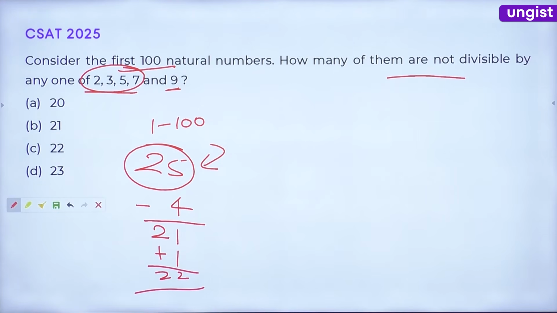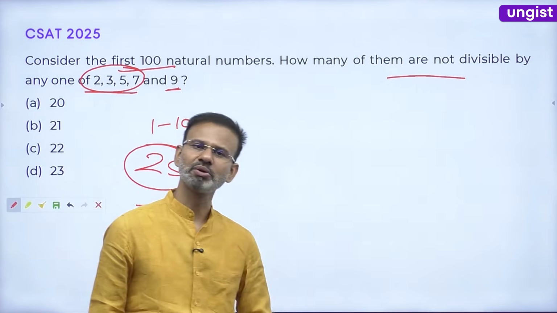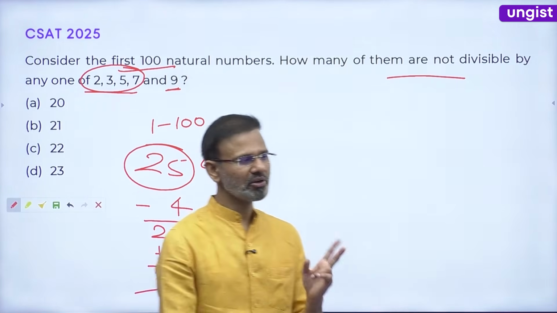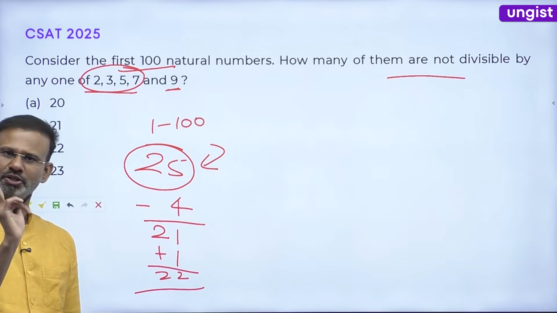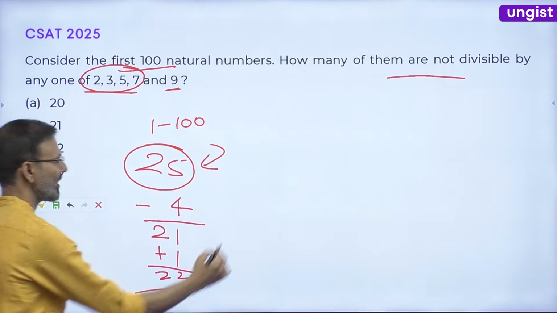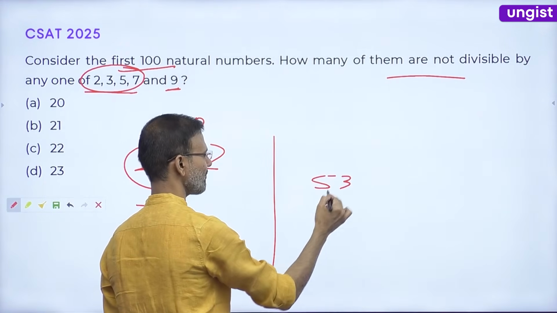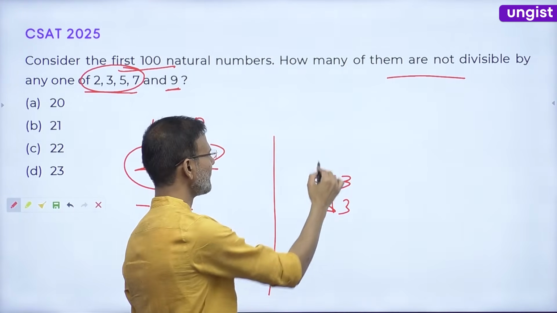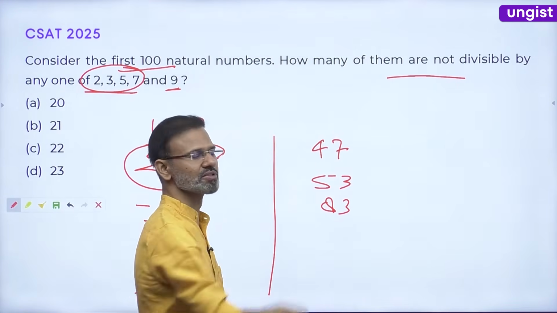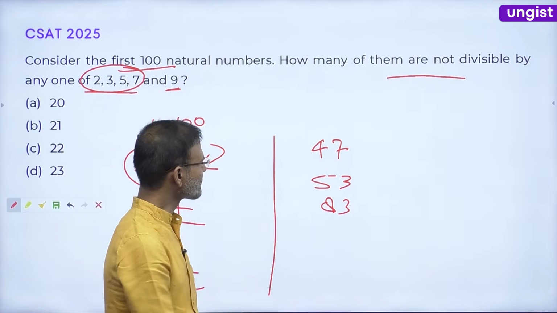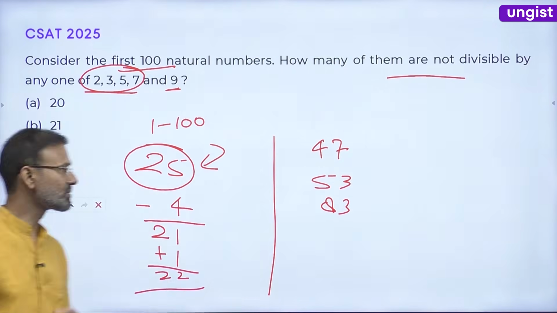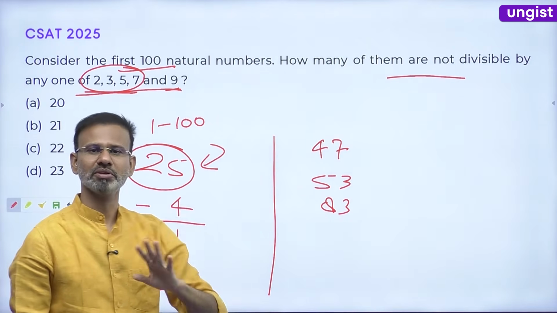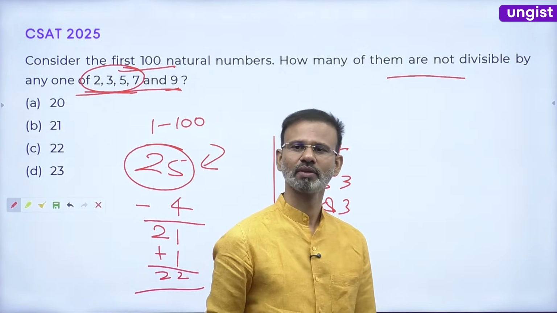All right, everyone. See, guys, this question is trying to ask you the list of prime numbers from 1 to 100. Why? Because, like we have tested 2 numbers, in the example we have tested 53. We have tested 83. Right? Let's say we have to test 47 also. So friends, a number which is not divisible by any of them will certainly be a prime number. Yes or no?